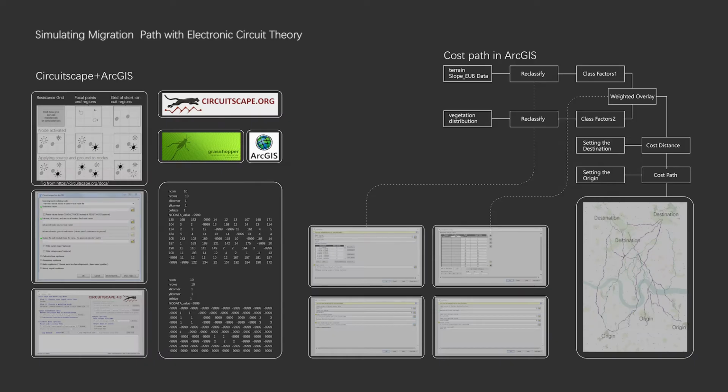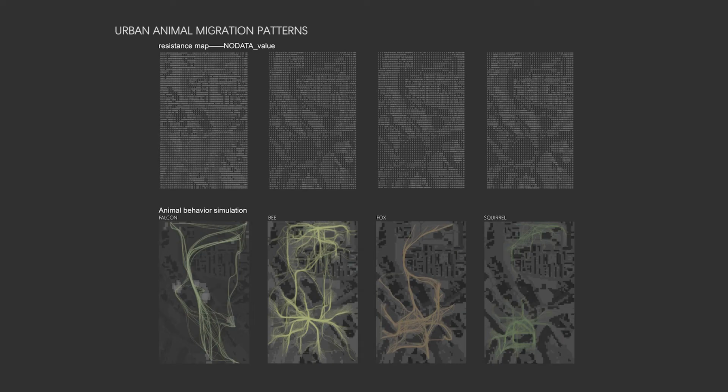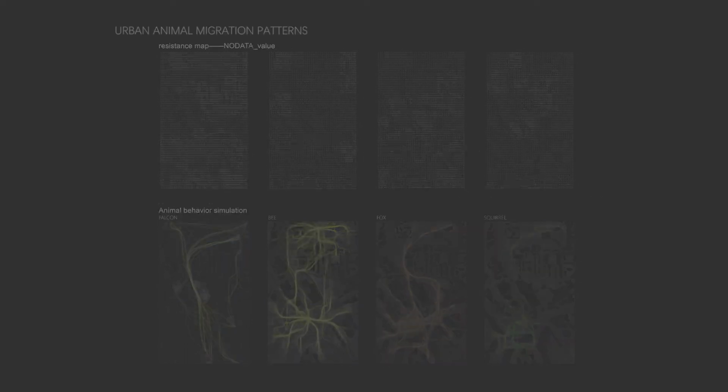By using Circuitscape, which is based on electrical theory, we find the least-cost path by inputting the different resistance maps. Different from the shortest path, the least-cost path will be the most likely route for migration in the long term. Here some simple demonstrations show how they work with different spatial features. Based on these tests, we get the most likely migration corridors for different species on the site.